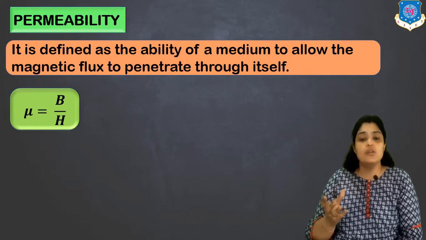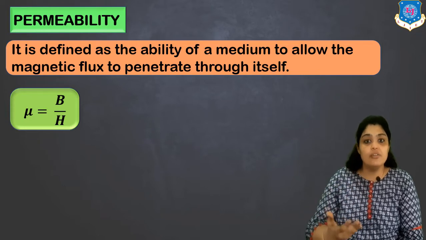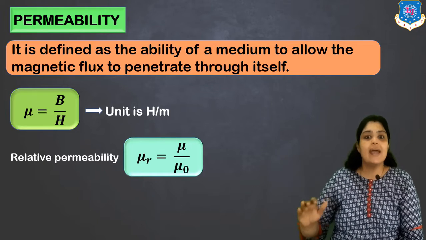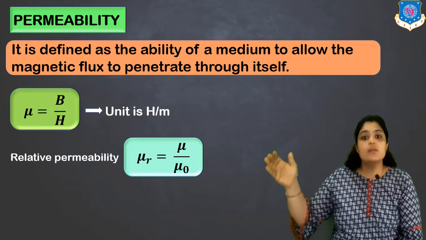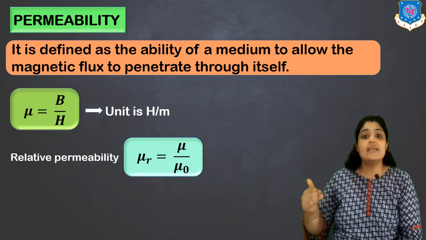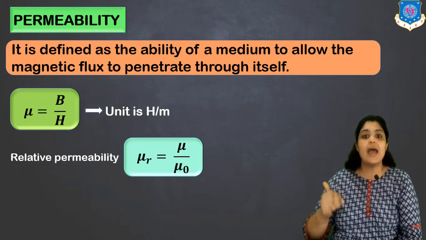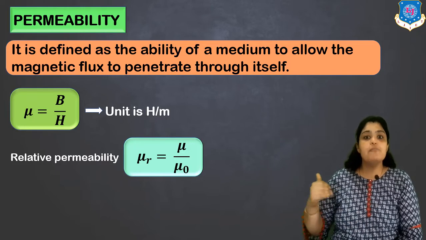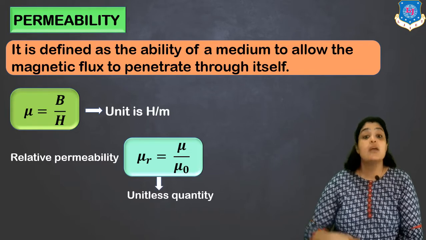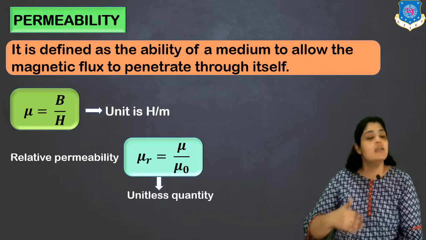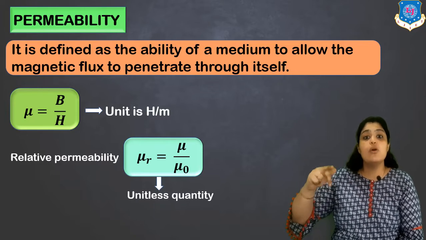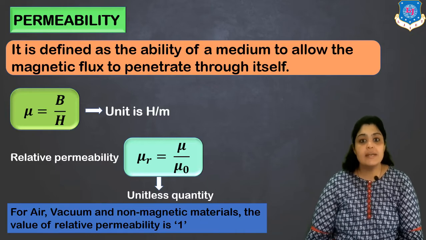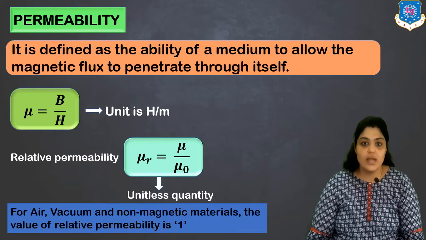We have mu naught, which is known as permeability of air or vacuum, or you say free space, and relative permeability can be derived as mu r is equal to mu by mu naught, where mu is the permeability of a medium and mu naught is the permeability of vacuum. Unit of permeability is Henry per meter. But relative permeability has no unit because it is a ratio of two different permeabilities. If you talk about air, vacuum or non-magnetic materials, the relative permeability is 1.